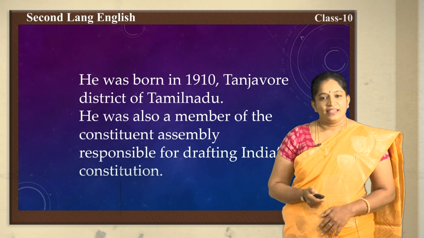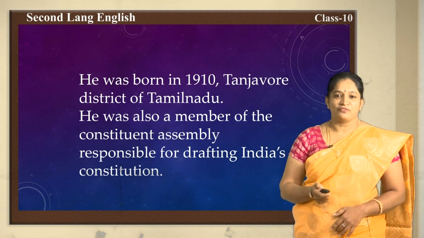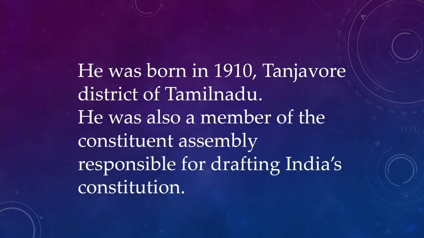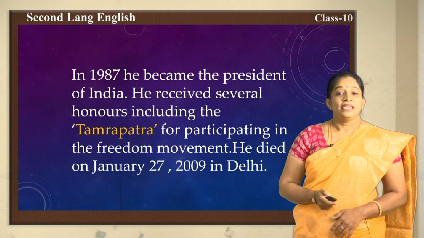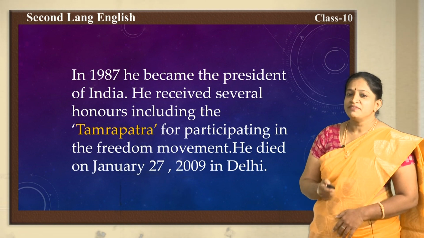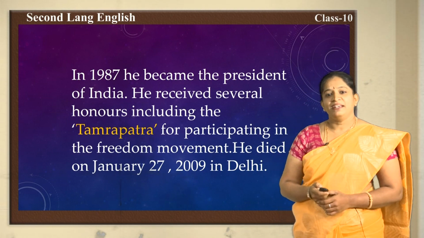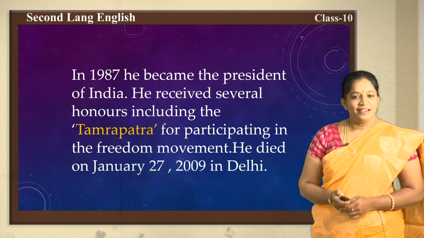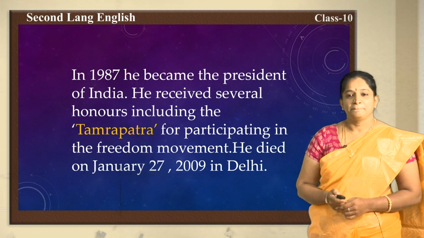He was born in 1910, Tanjavur district of Tamil Nadu. He was also a member of the Constituent Assembly responsible for India's constitution. In 1987, he became the President of India. He received several honors including Tamrapatra for participating in the freedom movement. He died on January 27, 2009 in Delhi.